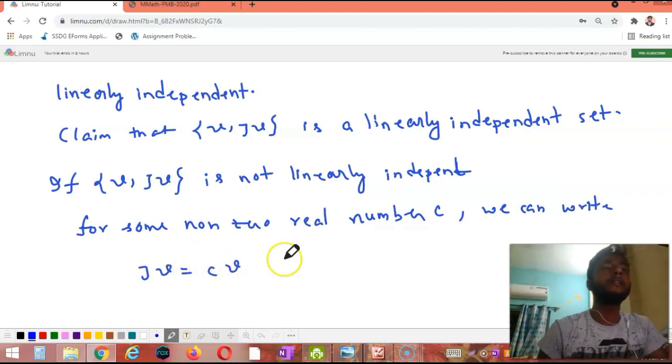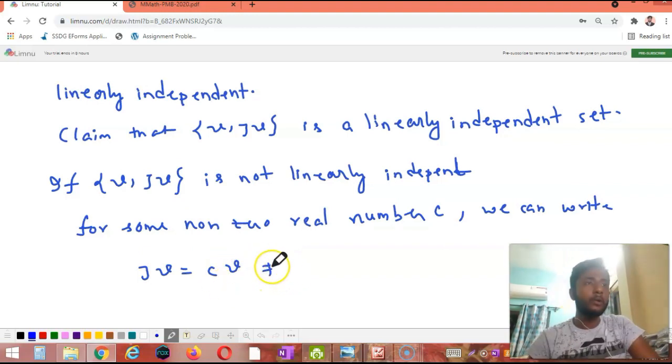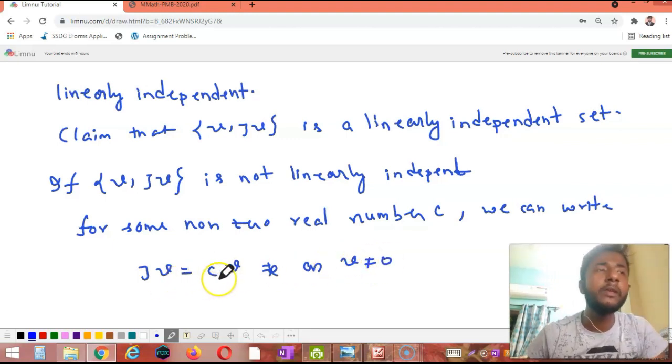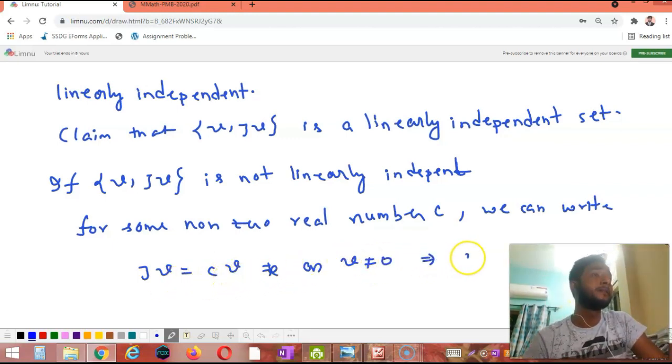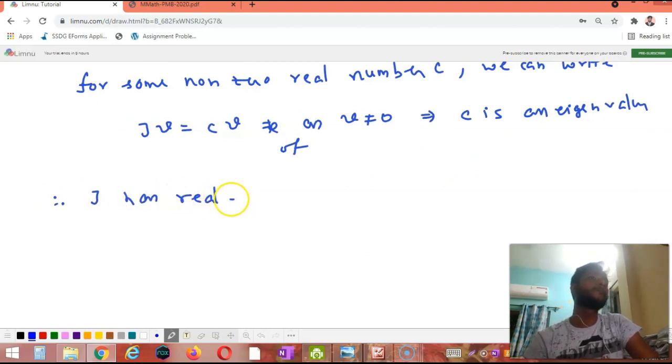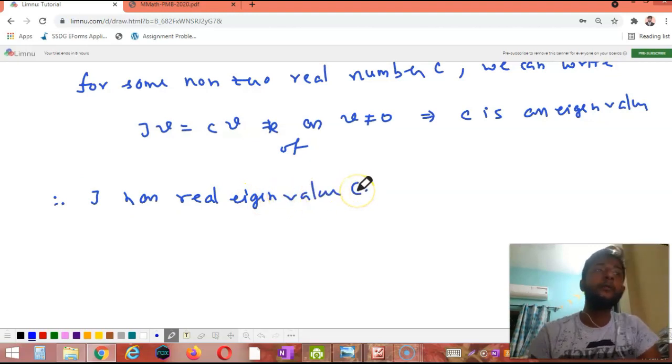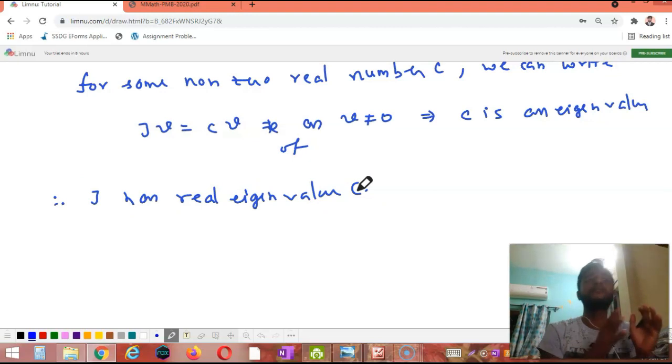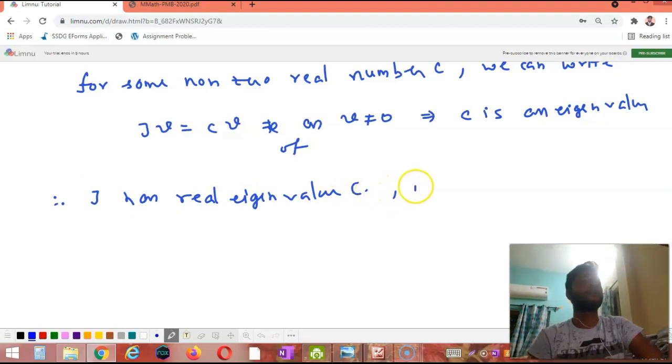Now what does it imply? As V is not equal to 0 and JV equals CV, C is an eigenvalue of J. Therefore J has a real eigenvalue C. But we already proved that all the eigenvalues of J are complex. Contradiction.